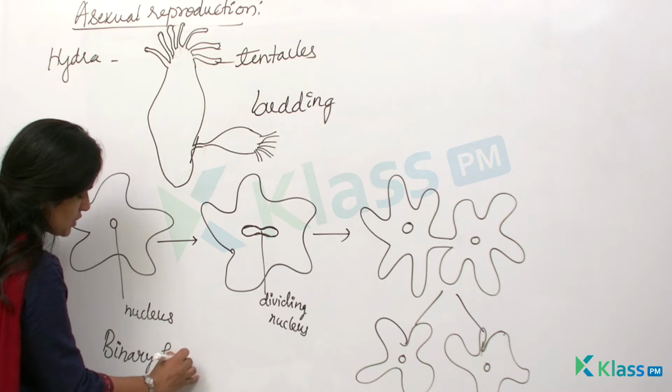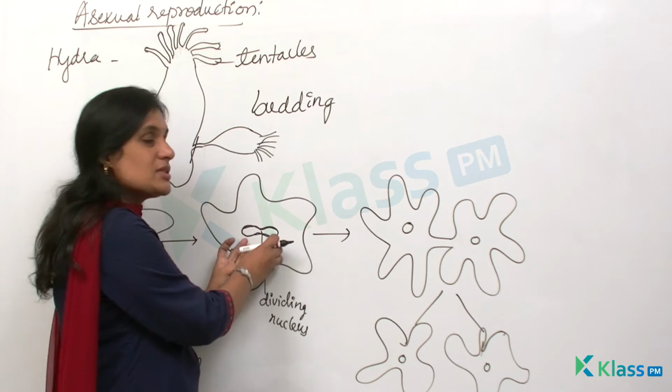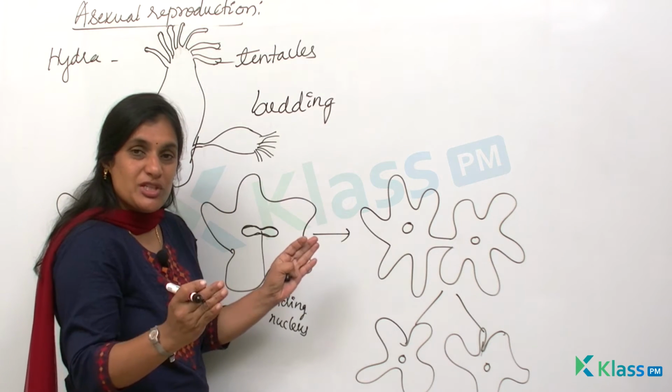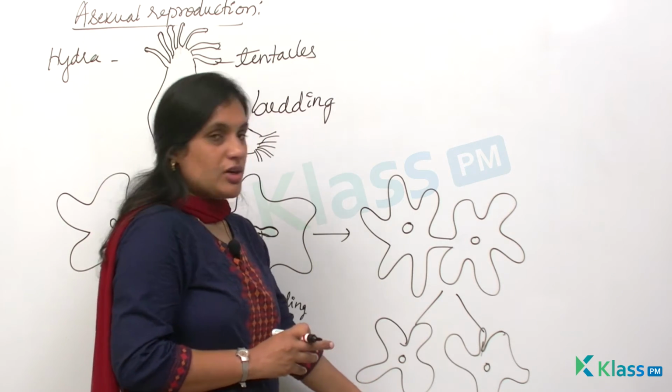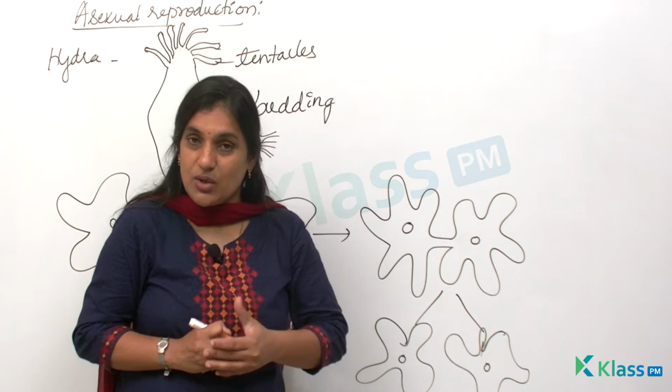Binary, bi means two, that means a fission takes place twice in the nucleus of the amoeba, which will divide the body of the parent into two individuals with two different distinct nuclei, which further develop into daughter cells. So this is the process of asexual reproduction that takes place in case of amoeba.